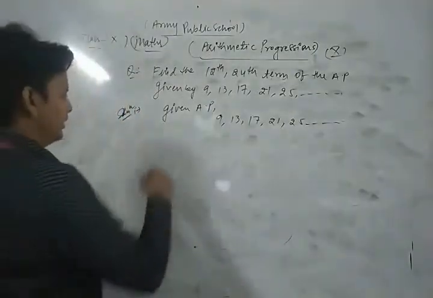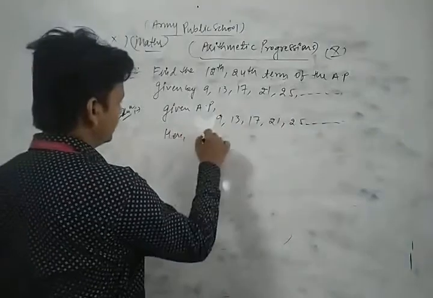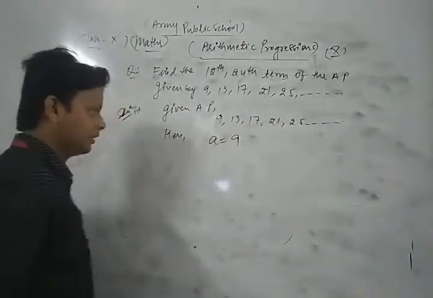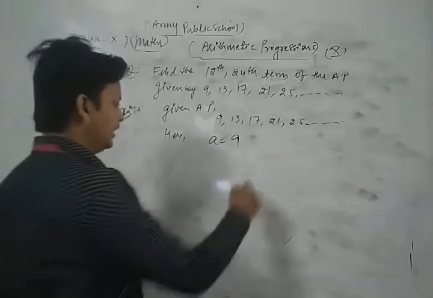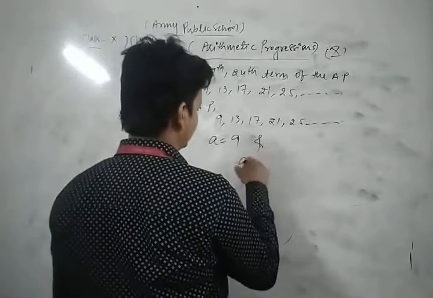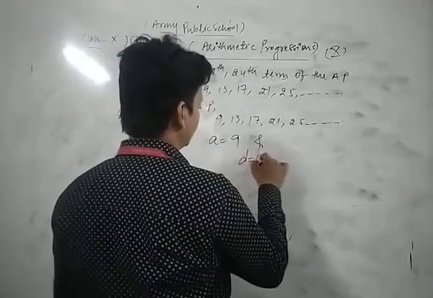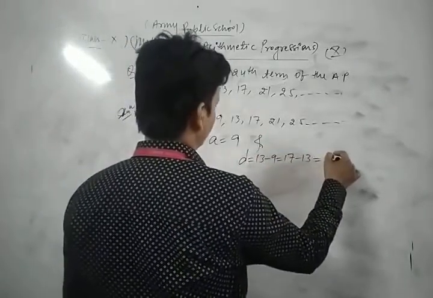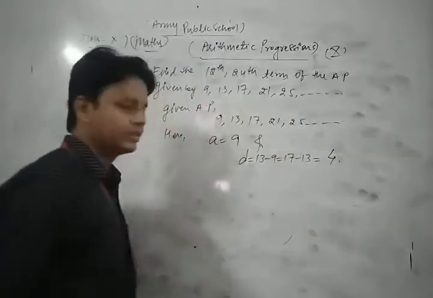Now, the first term of the given AP is 9, so a is equal to 9, and the common difference d is 13 minus 9, or 17 minus 13, and so on, each equal to 4.